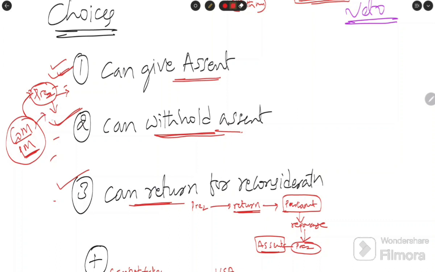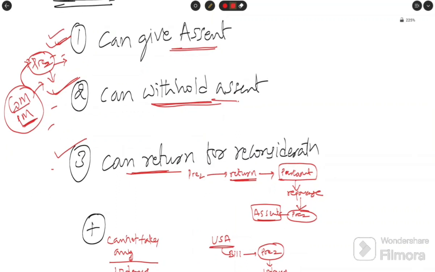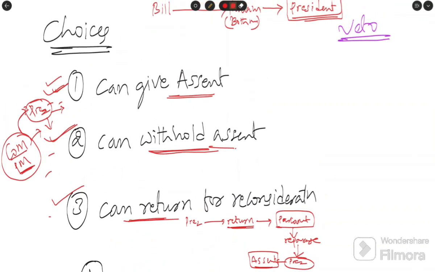If they advise to return the bill, the president returns the bill. If they advise to sit over the bills for an indefinite time, the president does the same. All these actions are taken by the president on the recommendation of the Council of Ministers or the Prime Minister. This is what we need to know about the presidential choices over the bills. Let's come to the veto. It is very easy now. See, this is the second point we need to see.